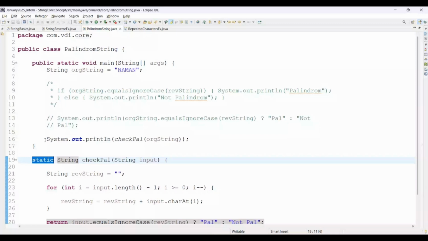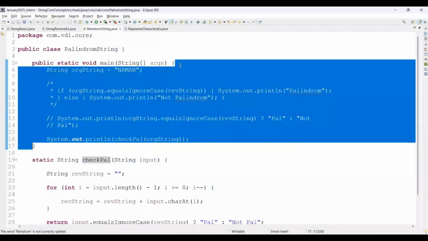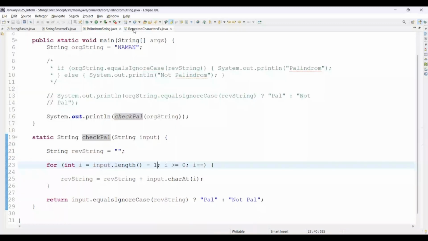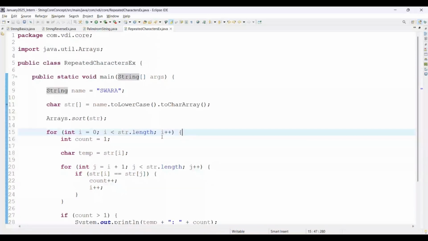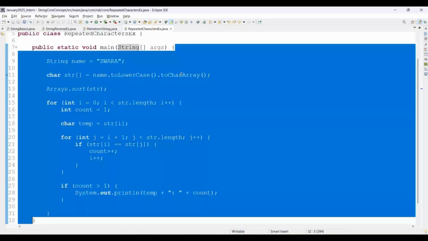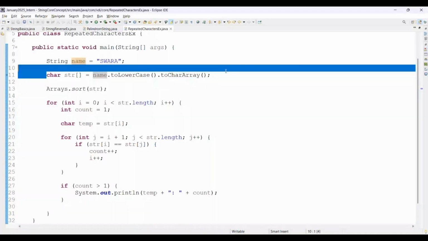Then I hope you got the clarity about this palindrome string program as well, because it's very easy, right? Now coming to next, here we covered the repeated characters with number of occurrences. For that, we have just taken the input as a name here, and then we have converted it into a char type of array. That's why we have declared here str as a character type of array.